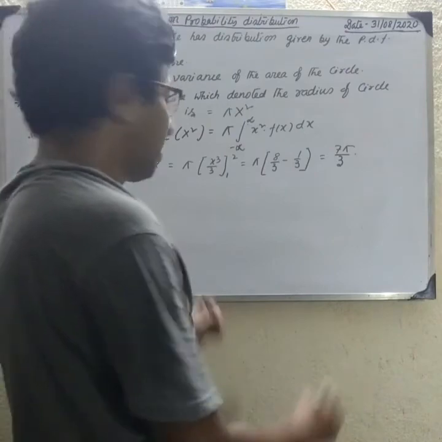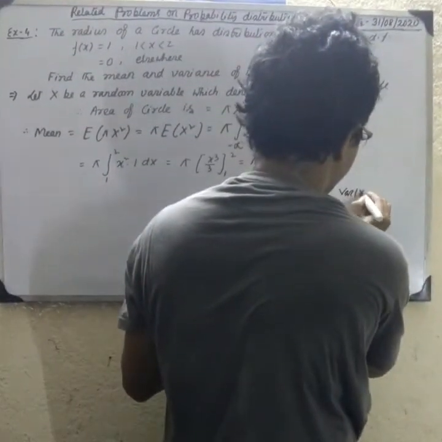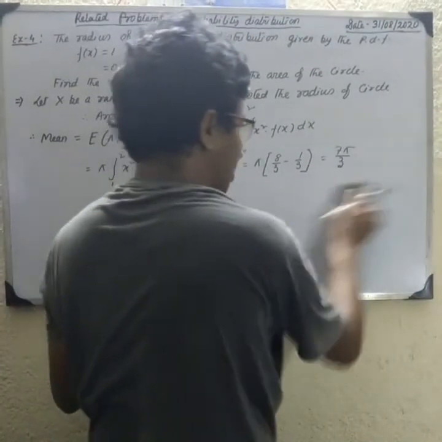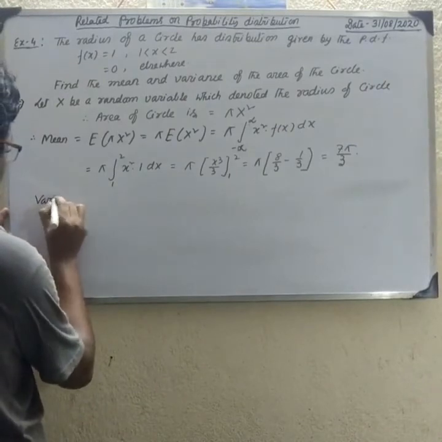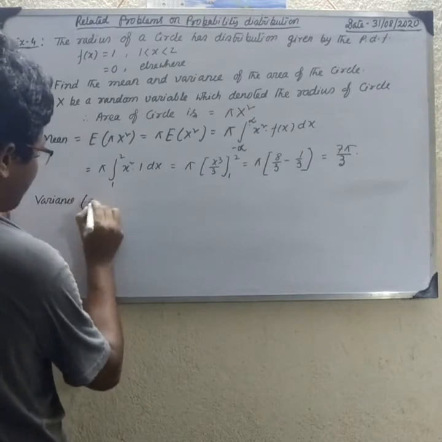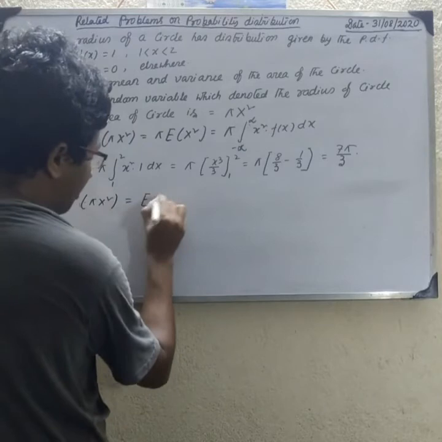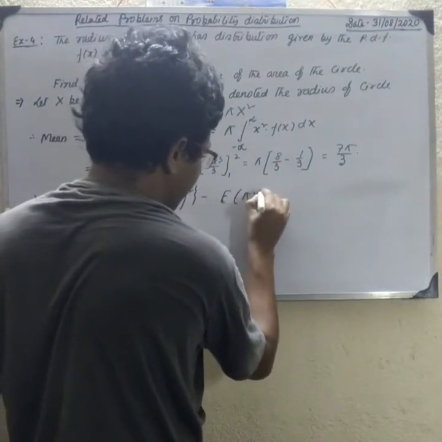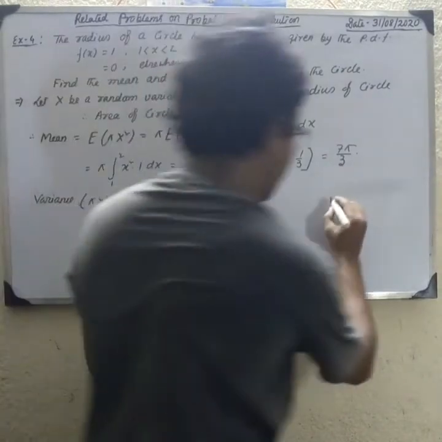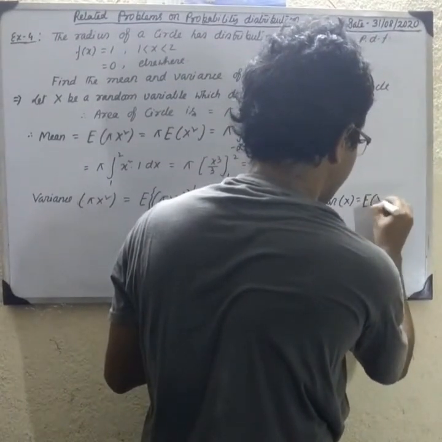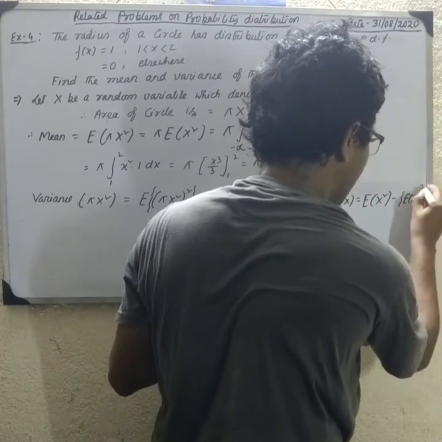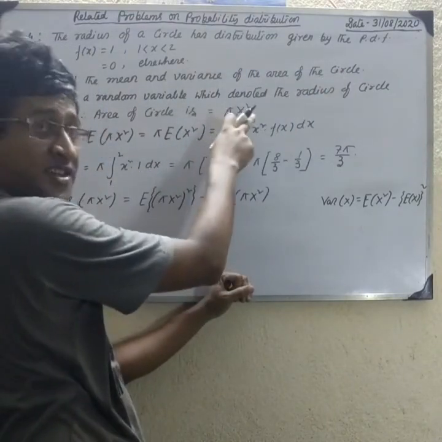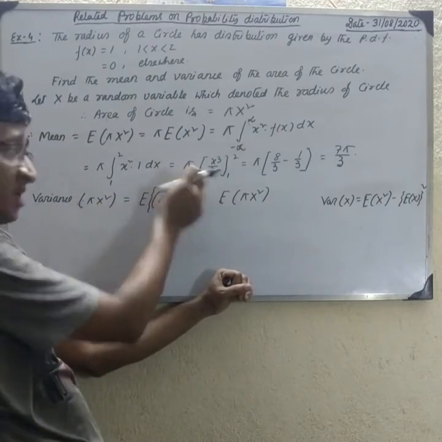And what is the variance? We know that variance of X equals E of X square minus E of X whole square. Here the variable is pi X square, because we have to find the variance of the area of the circle. So the variance of pi X square equals E of (pi X square) whole square minus (E of pi X square) whole square.